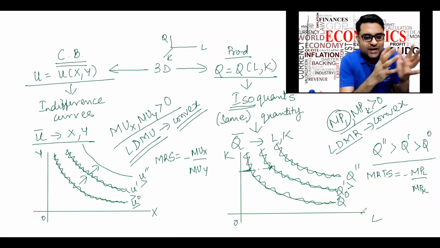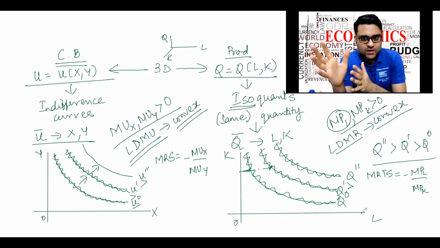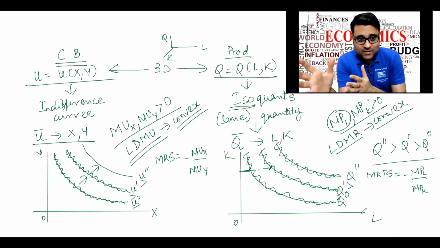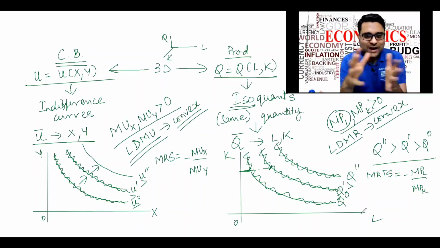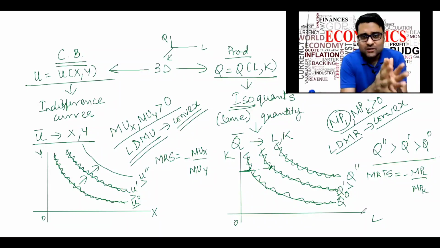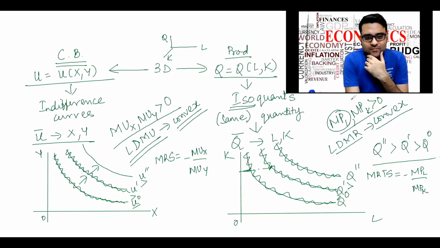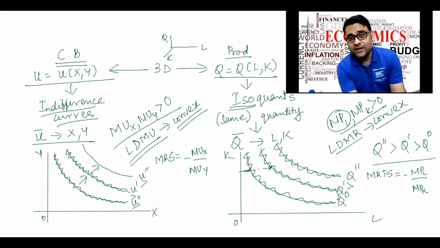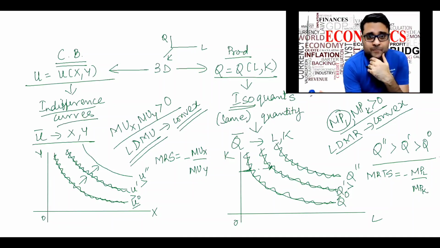We had indifference curves, we have isoquants, we have MRS, we have MRTS, we have LDMU, we have LDMR. All the concepts are absolutely synonymous. Okay. So this is the concept of isoquant, which is extremely similar to the concept of indifference curves that we have already seen in the consumer side.